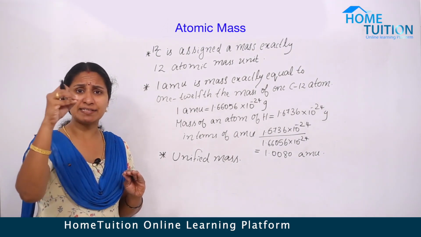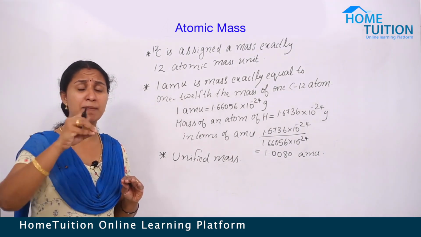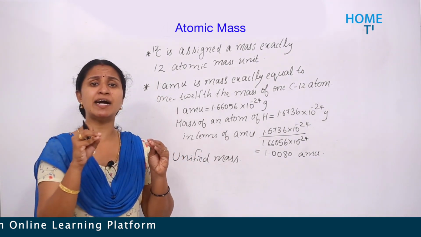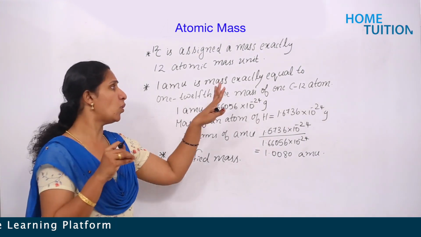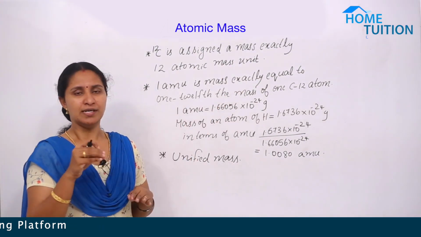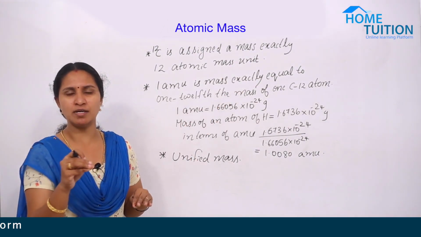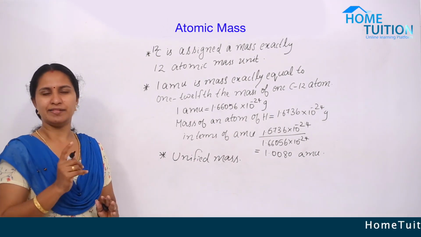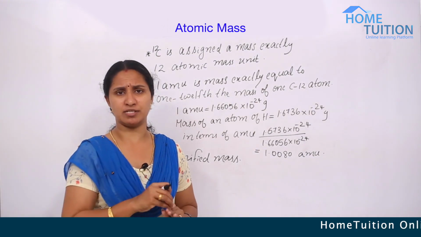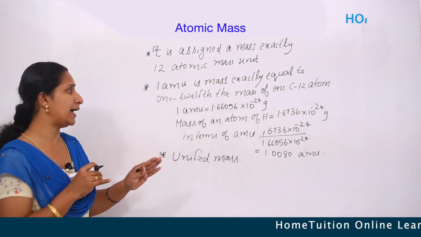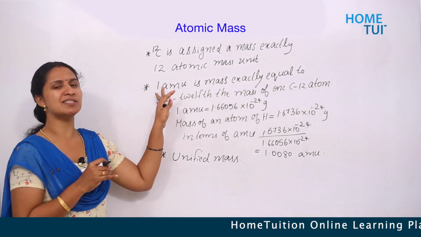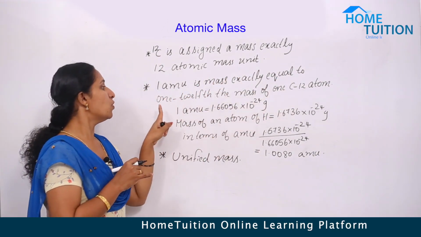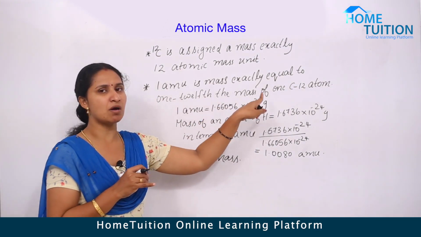Based on that, at the carbon 12 isotope we consider it contains 12 atomic mass units, or AMU. The carbon 12 is considered as what? It contains 12 atomic mass units. Then what is an atomic mass unit? Yes, we can define one atomic mass unit as the mass exactly equal to 1/12 of the mass of carbon